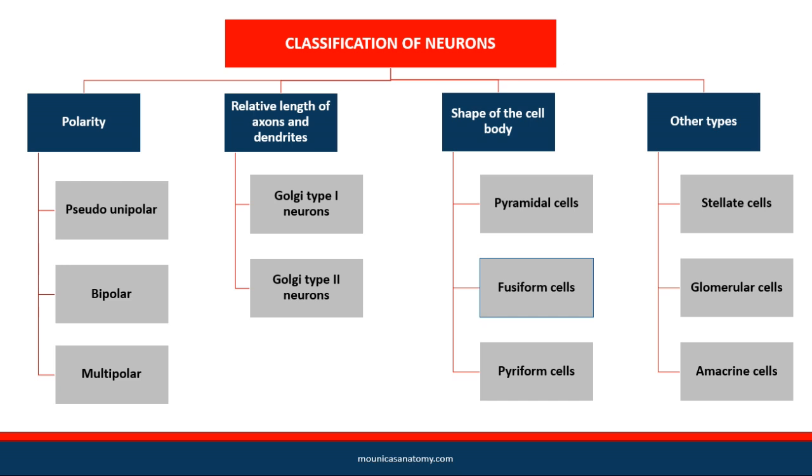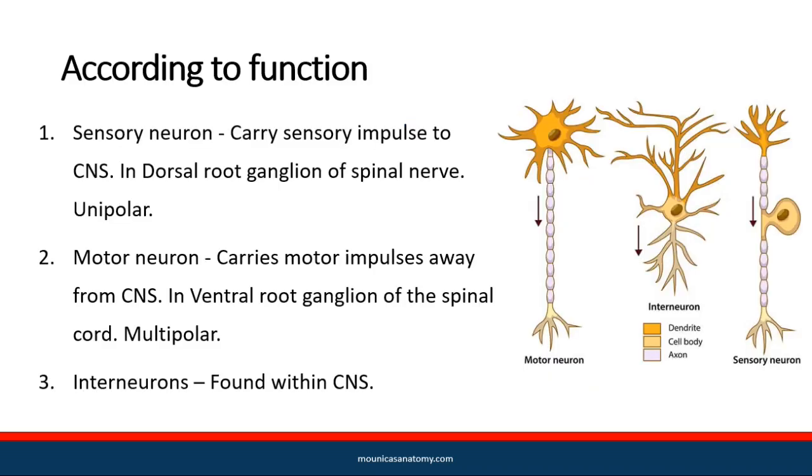Other types of neurons are stellate cells, glomerular cells, amacrine cells. According to function, sensory neurons, motor neurons and interneurons.